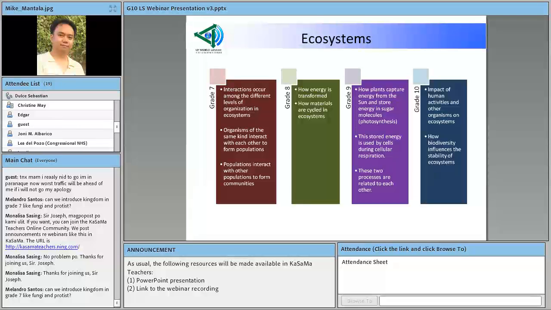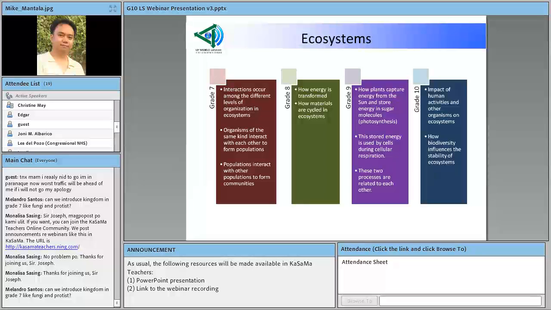And of course, we are also telling our teachers during the training that we should really be familiarized with the curriculum guide so that in the present grade level in which students are studying the different concepts, they will also be ready to take up all the other concepts that will come in the higher grade levels. So with that, I will turn you over again to Mike for the details of the strand on parts and function. Mike?